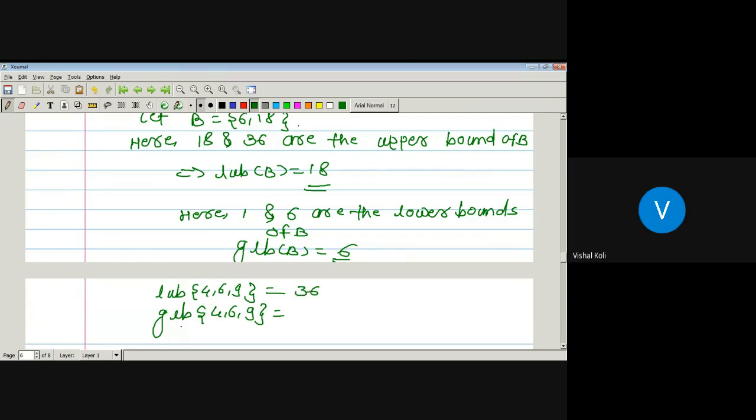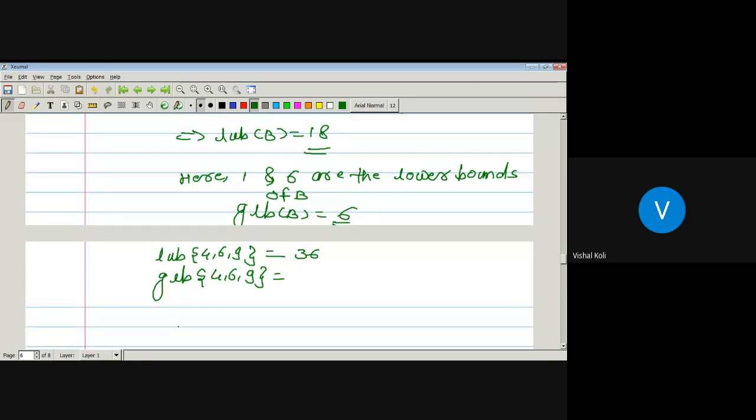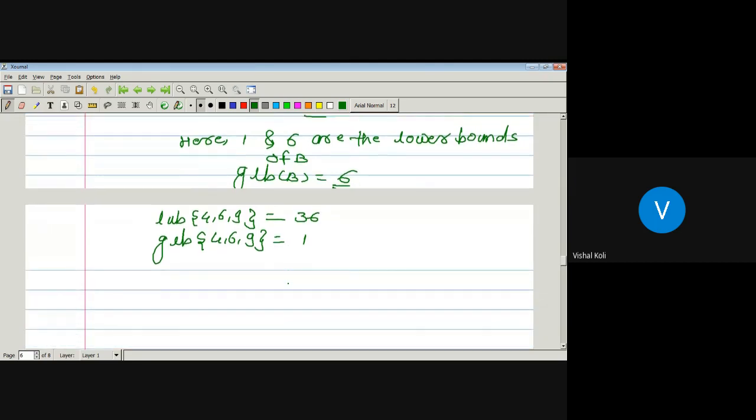What about the greatest lower bound? Here we have to find out the common divisors of 4, 6 and 9. First we have to find out the common divisors and then choose the greatest among them. Is there any common divisor other than 1? No, sir. So 1 will be the greatest lower bound. So here there is a shortcut.